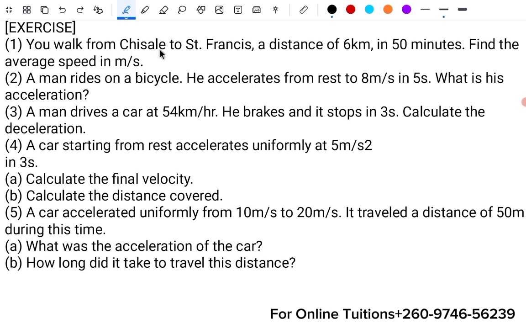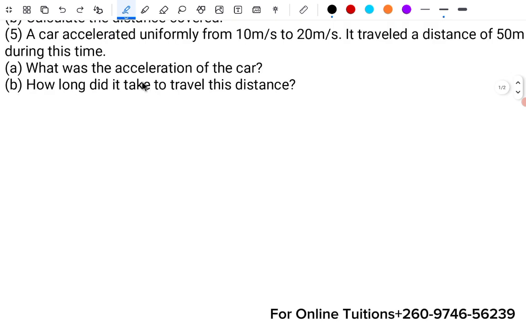You walk from Chisale to St. Francis, a distance of 60 kilometers in 50 minutes. Find the average speed. So we're trying to find the average speed. Here's what we're going to do. We're going to have solutions here. We're simply going to say solutions.